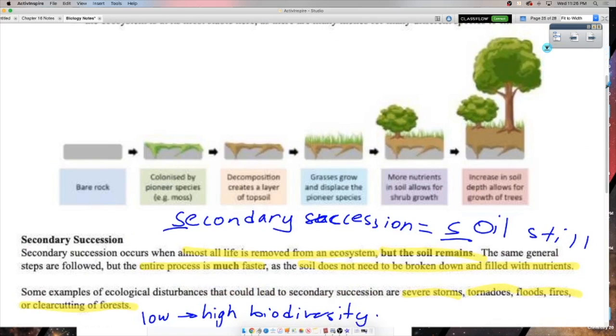It's happened in a place where soil has been removed. So what kind of succession? Primary, right? There's no soil. It has to start from scratch. And just because there's been different amounts of time at each place, you can actually see the stages in action. So I'll show you that really quick.